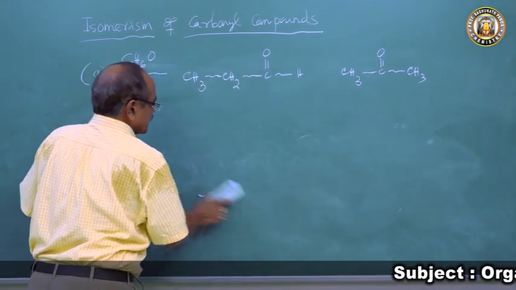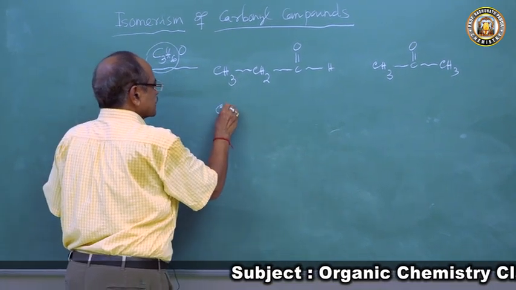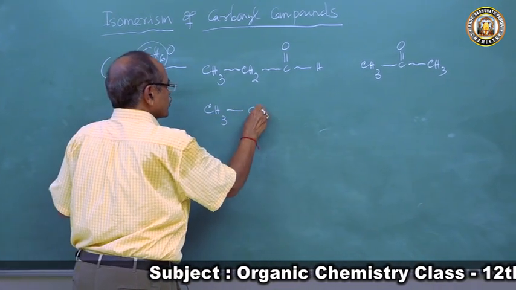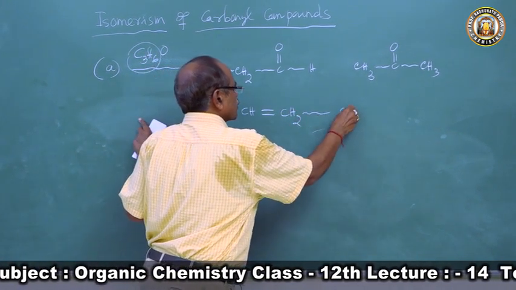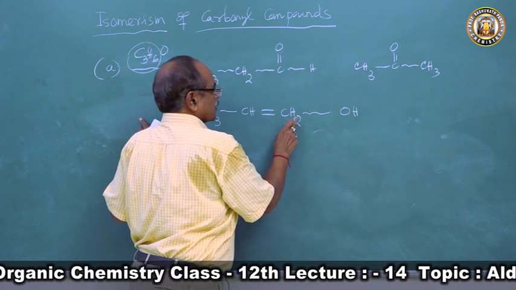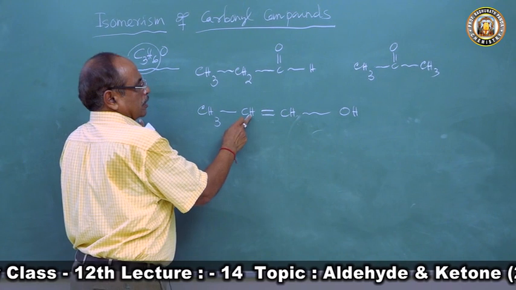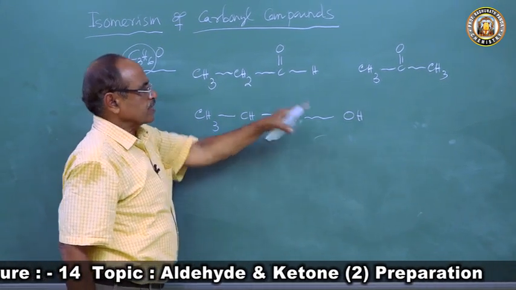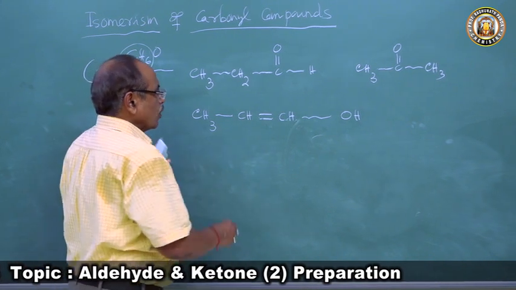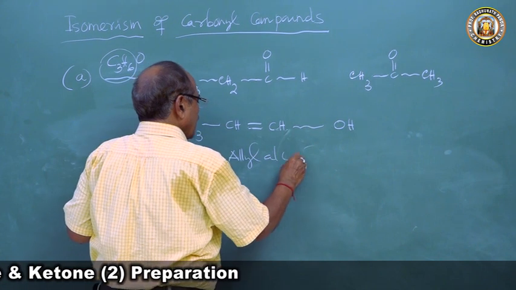So for C3H6, we write the alkene: CH3-CH=CH-OH. This is called allyl alcohol.